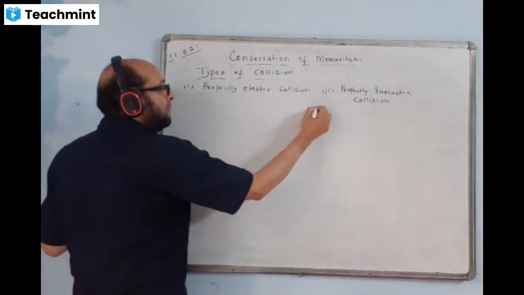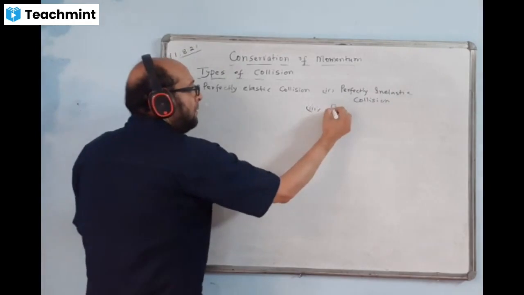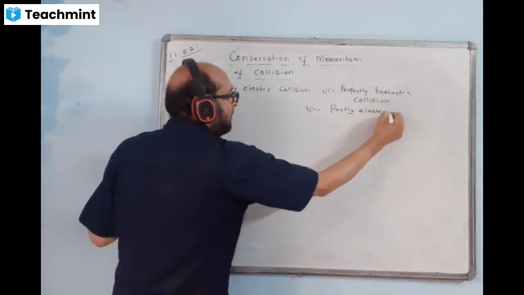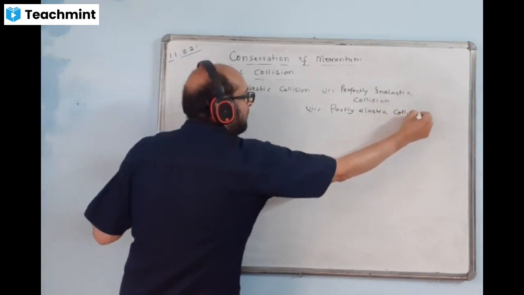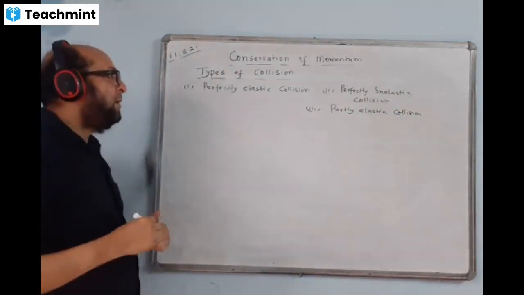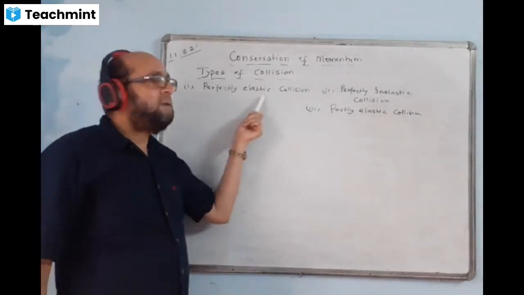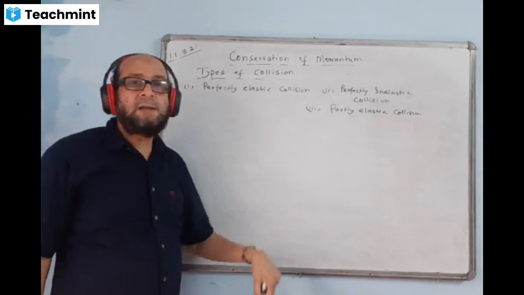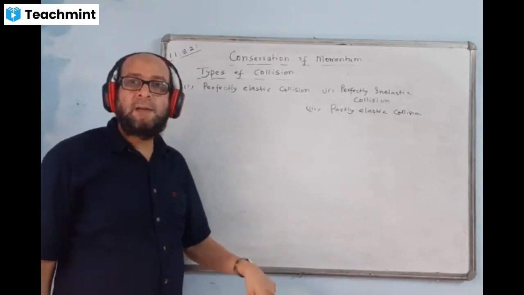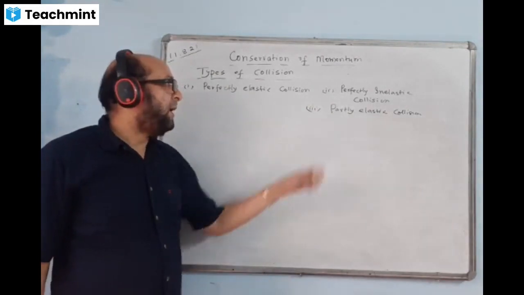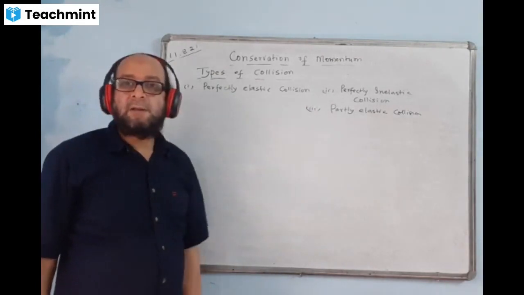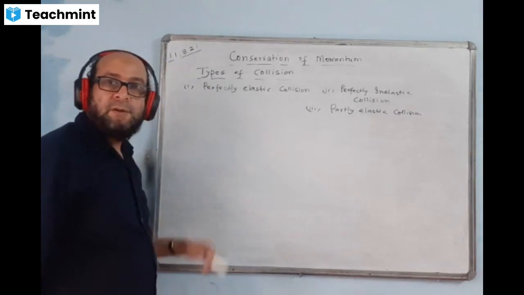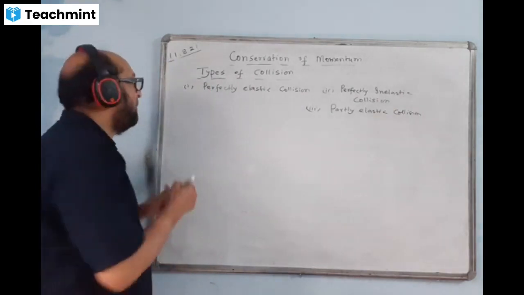And the third one you write is partly elastic collision. The first one we can just call elastic collision, and the second one we can call only inelastic collision, that will also be okay. Here we have to say partly elastic collision. So there are three types of collisions. Now I'll do them one by one.